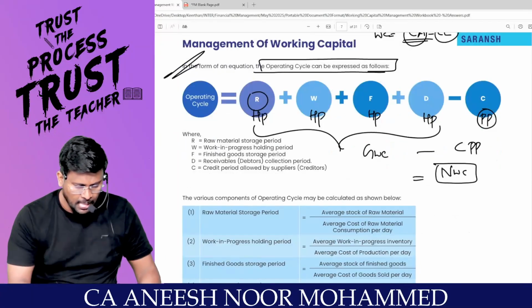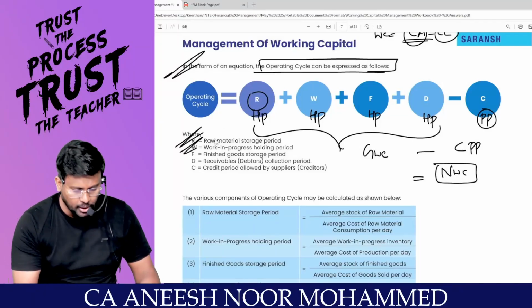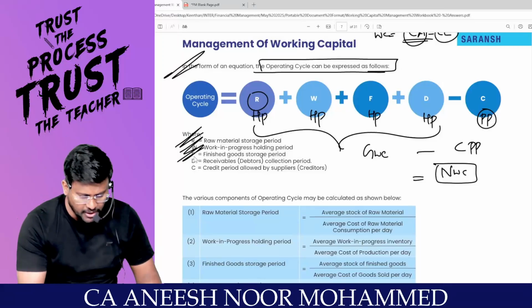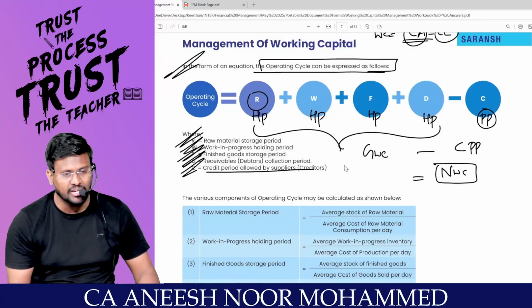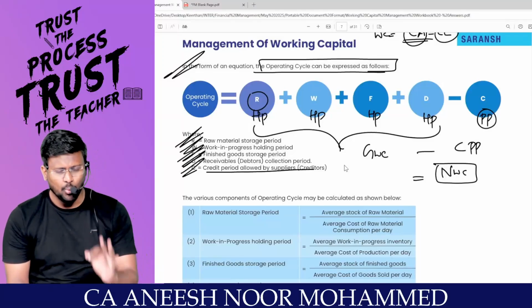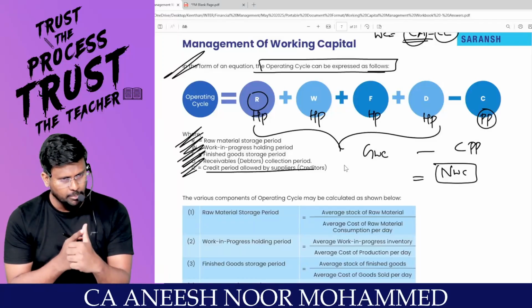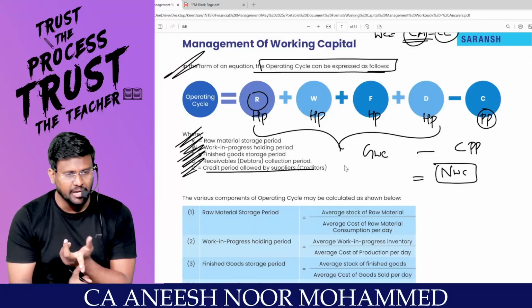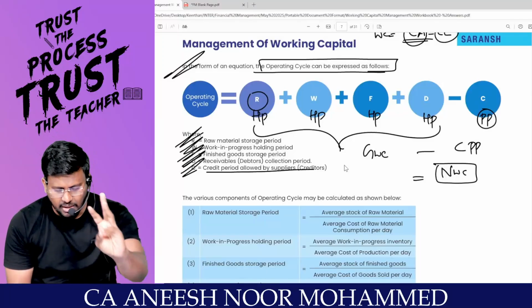Can I proceed? R stands for raw material holding period. W stands for WIP holding period. F stands for finished goods storage period. D stands for debtors collection period. And C stands for creditors payment period. That means working capital cycle is equal to raw material holding period plus WIP holding period plus finished goods holding period plus debtors collection period minus creditors payment period.